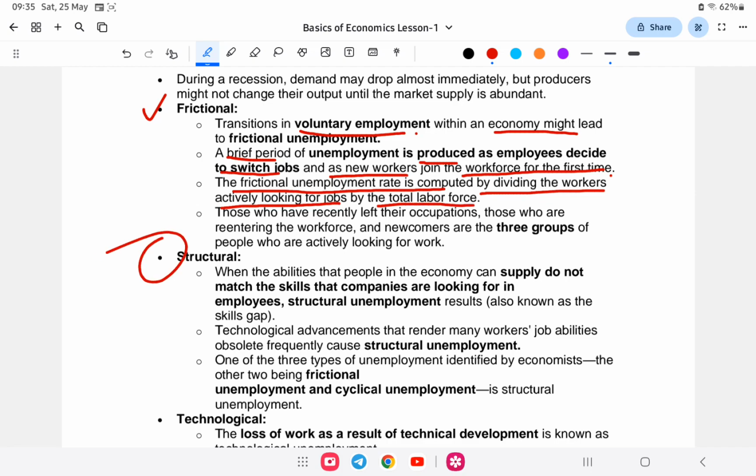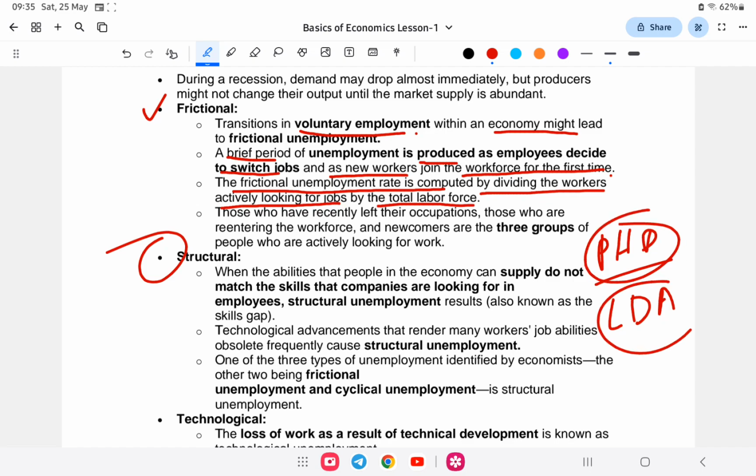Structural unemployment means a qualification mismatch, as you are not getting the job. For example, with a PhD degree you are working as an LDA. So there's a mismatch between your degrees and the type of job that you're working. So you get structural unemployment. That is when the abilities of the people the company can supply do not match the skills that the companies are looking for in employees. Structural unemployment results. It is also known as skills gap.